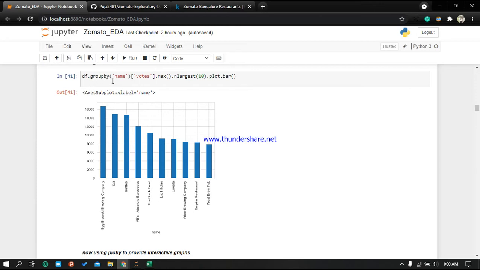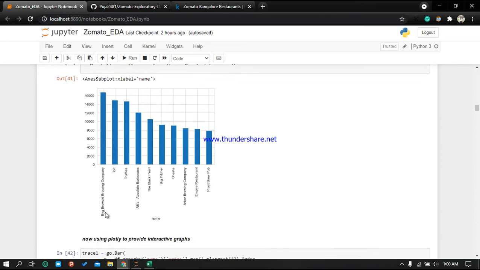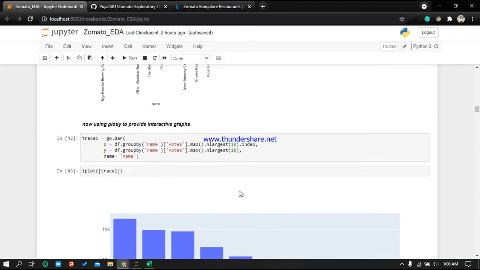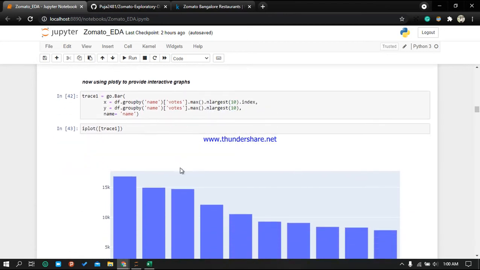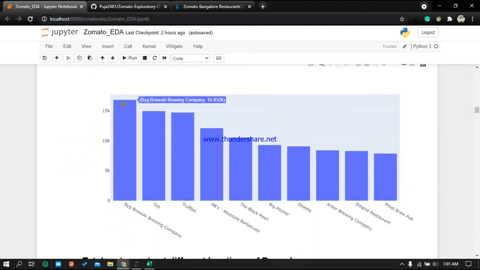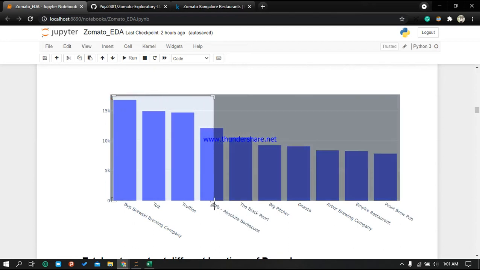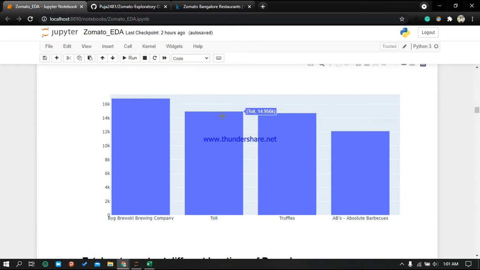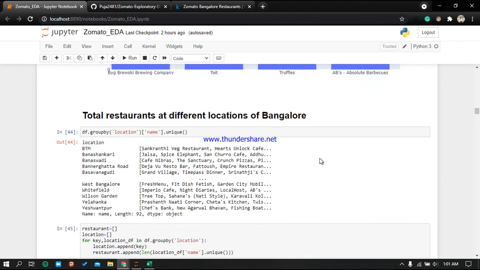And these are the highest voted restaurants. Here also I have used the group by function on names and votes. Then we have taken the top 10 values, and here we got to know that this one has the largest, around 16.5k. Similarly we can see it in this plotly graph. Here we get some overview, like this brewing company having 16.832k. It has better features, it is more interactive, so that's why I like Plotly more.